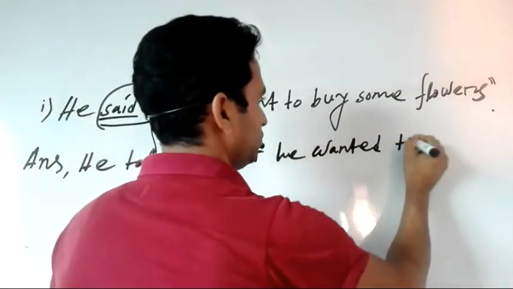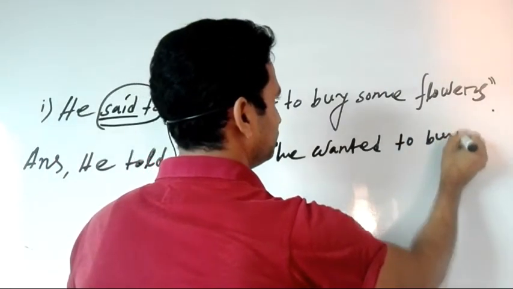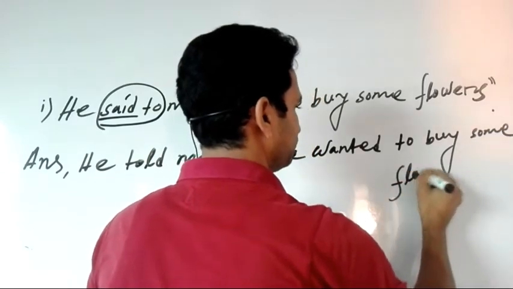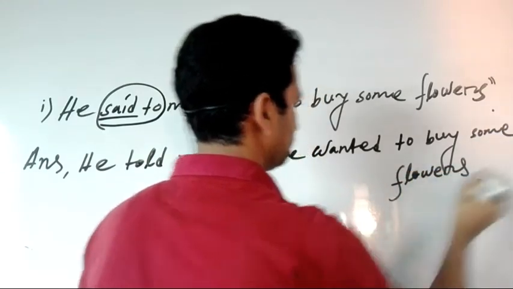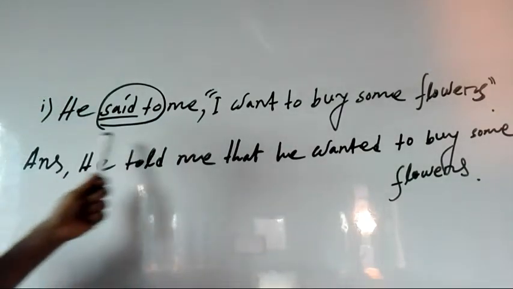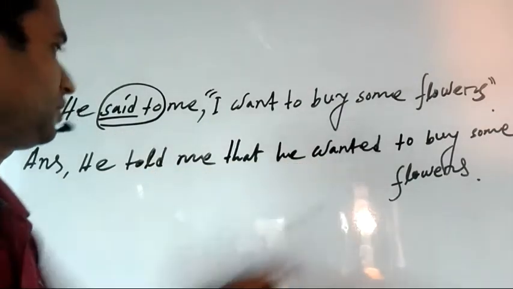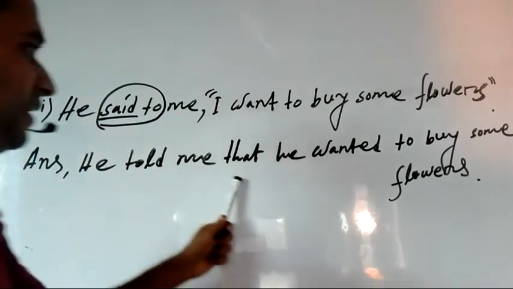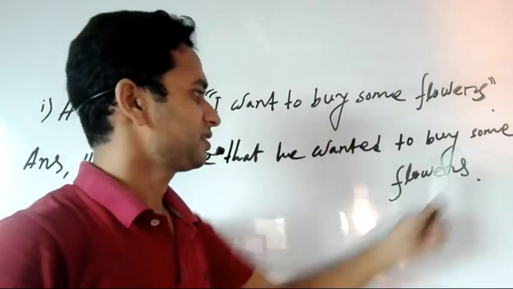Wanted to buy some flowers. This is very easy and simple. He said to me, I want to buy some flowers, and in indirect speech, he told me that he wanted to buy some flowers.